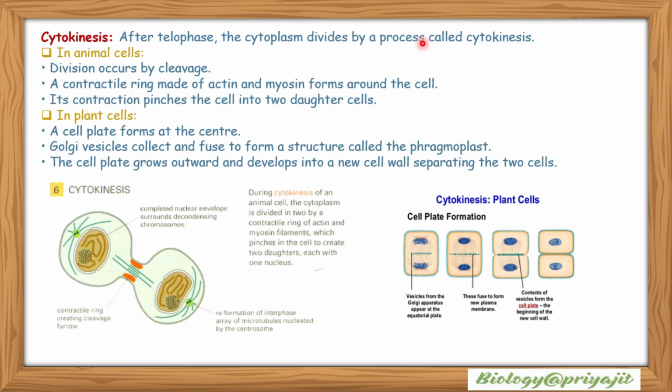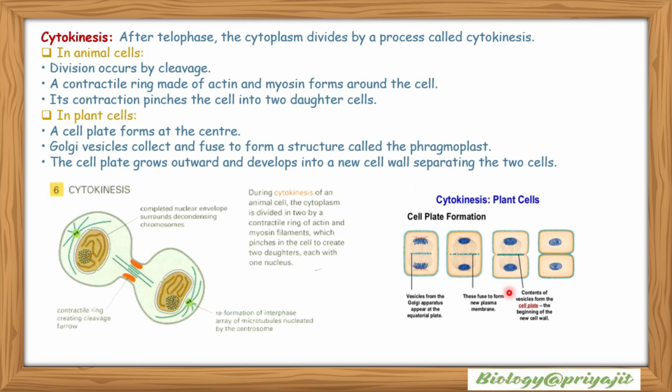Now after nuclear division, there should be cytokinesis or cytoplasmic division. After telophase, the cytoplasm divides by a process called cytokinesis. In animal cells, division occurs by means of cleavage. A contractile ring made up of actin and myosin forms around the cell. Its contraction pinches the cell into two daughter cells.